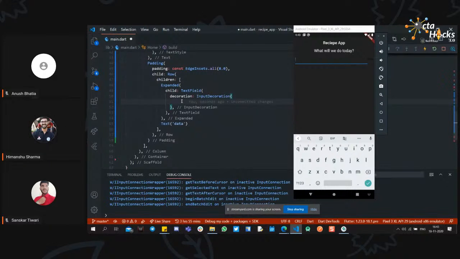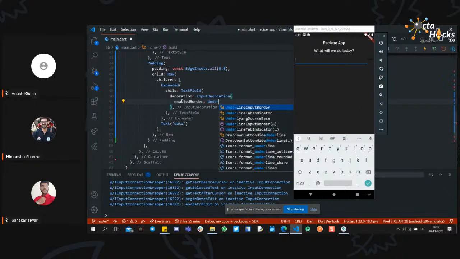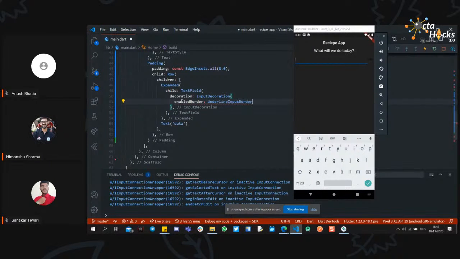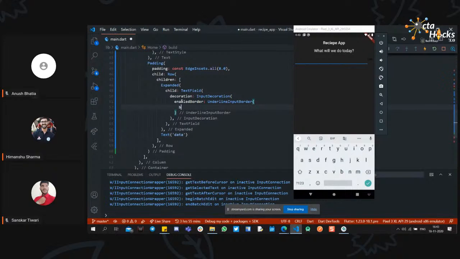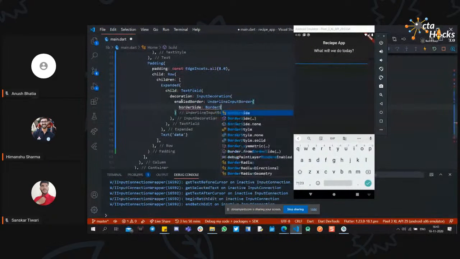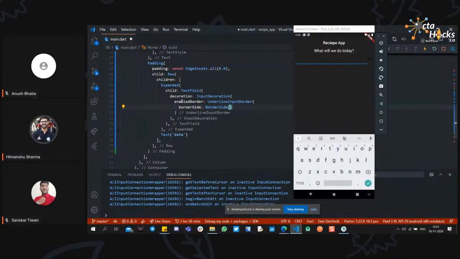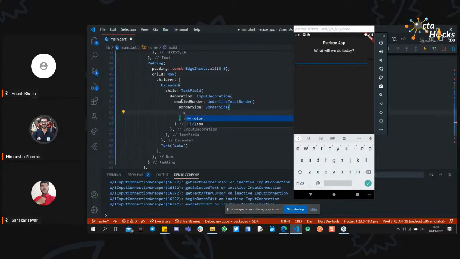So for enabled border, we'll have underline input border, and we'll use the border side and use the color property inside the border side. I will just mention it right here after doing it.